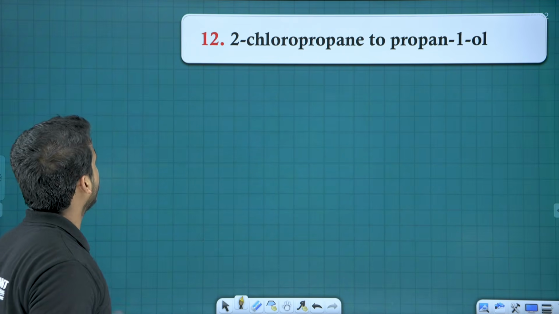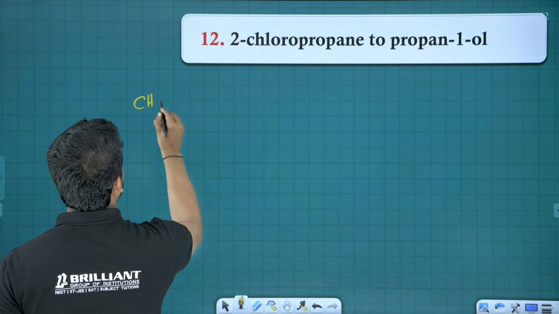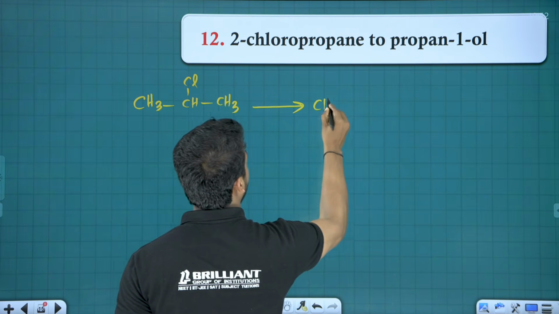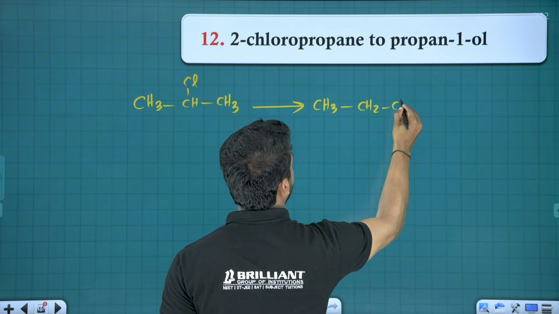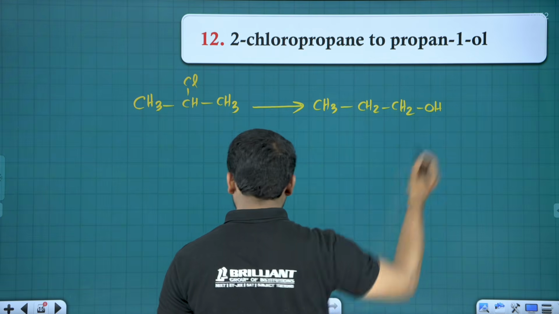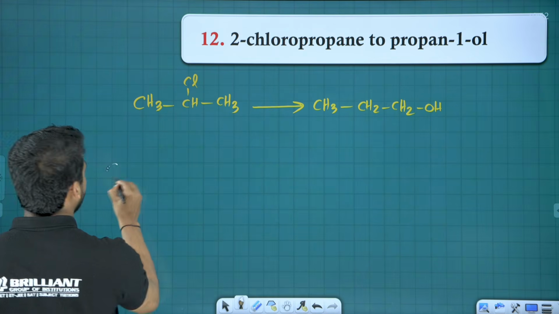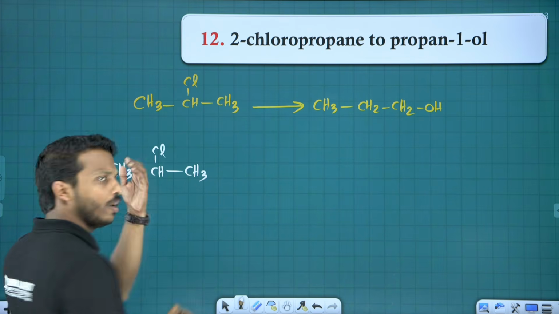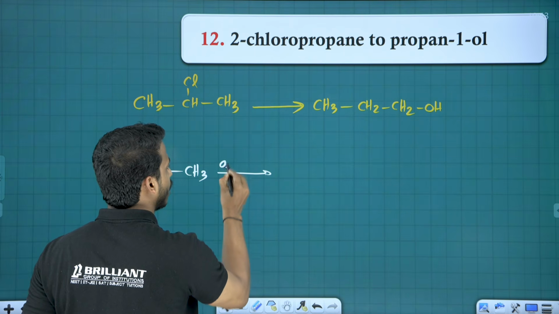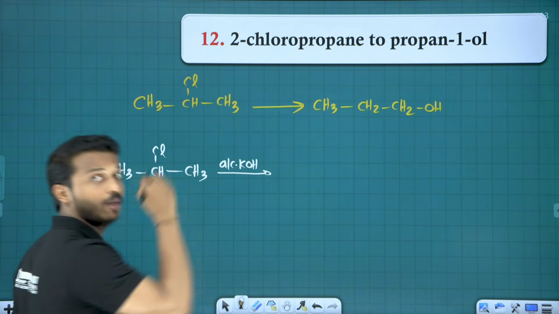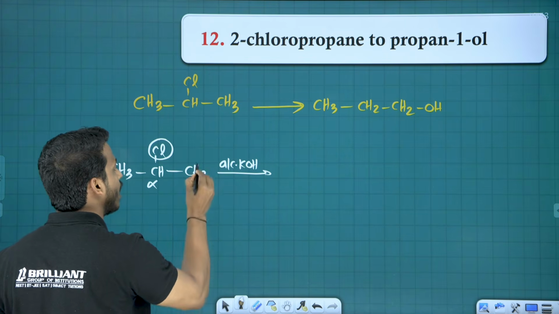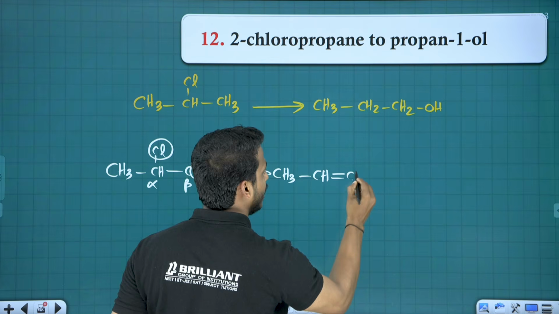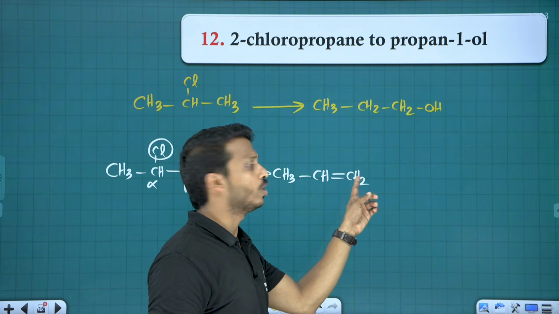Ready. Question number 12, 2-chloropropane to propanol. Okay, let me write the structure of 2-chloropropane. How is it possible, my dear? Take the compound 2-chloropropane and first remove the chlorine completely. That is by alcoholic KOH, our beta elimination. Halogen goes from alpha, hydrogen goes from beta, and a double bond is put between alpha and beta. So propene is ready.